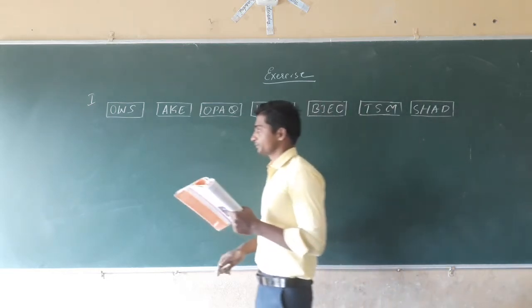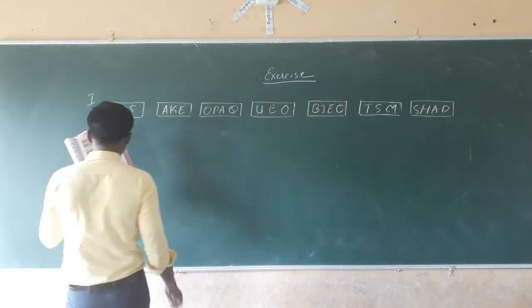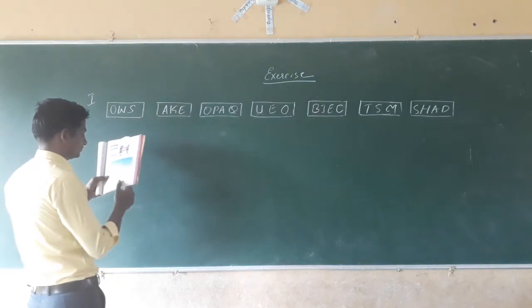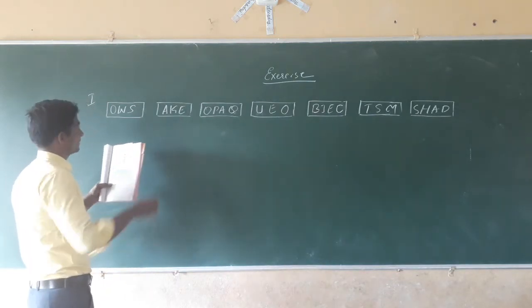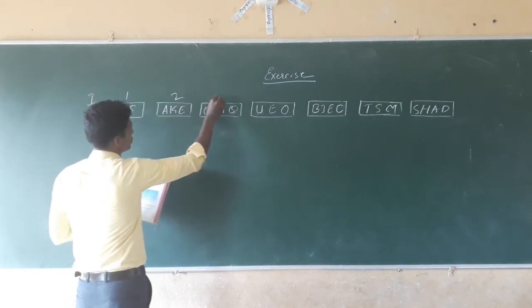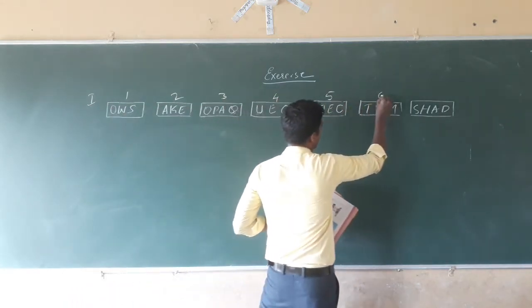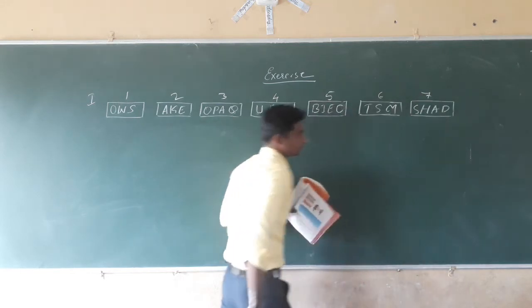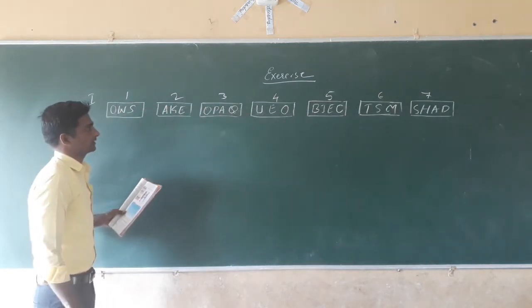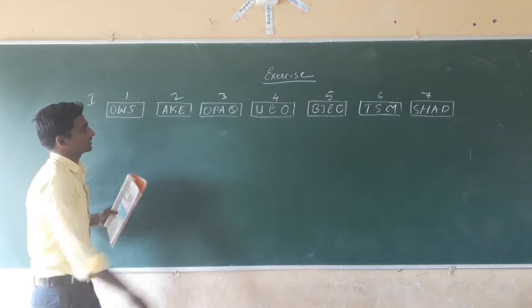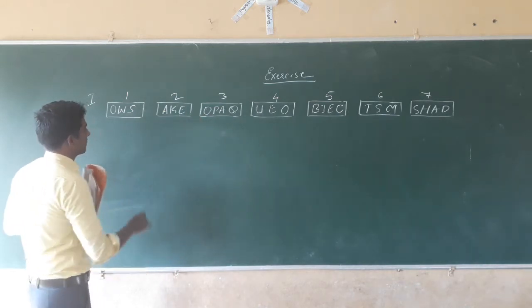Here we have to arrange them. First box, which one? We have to give the numbers 1, 2, 3, 4, 5, 6, and 7. The first number, that is opaque. The third box, opaque.